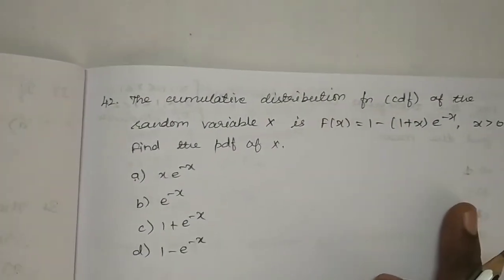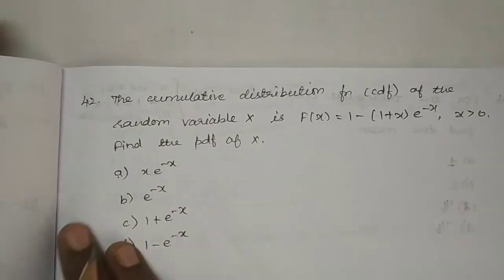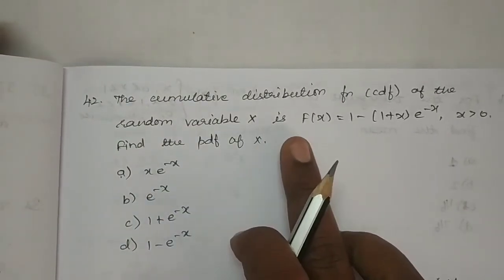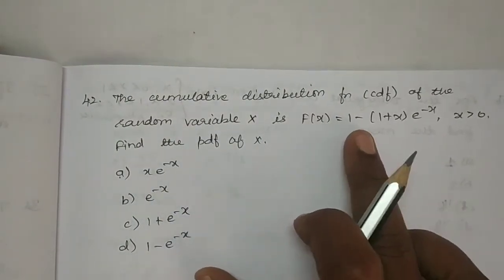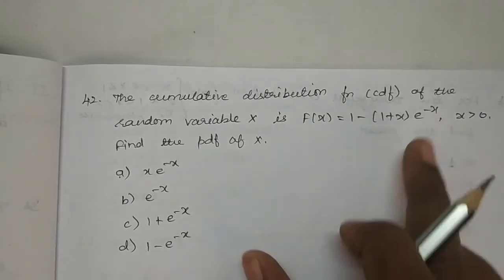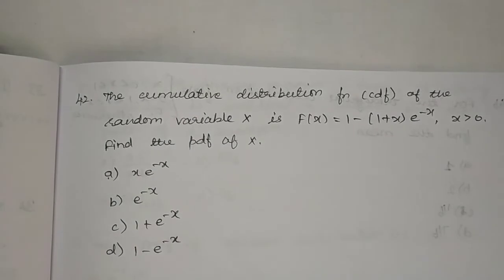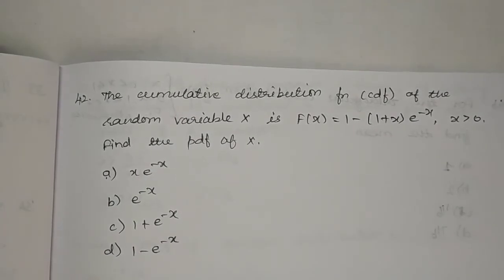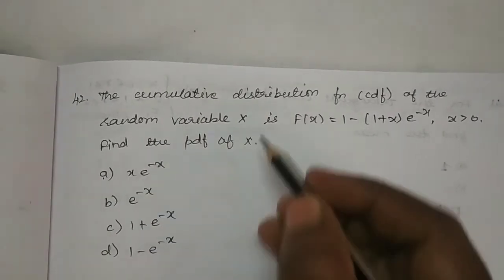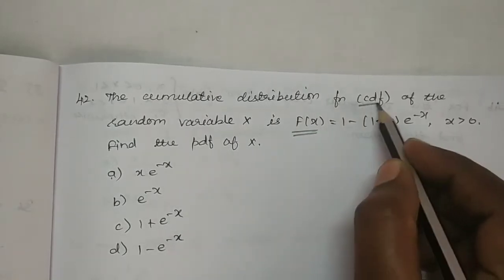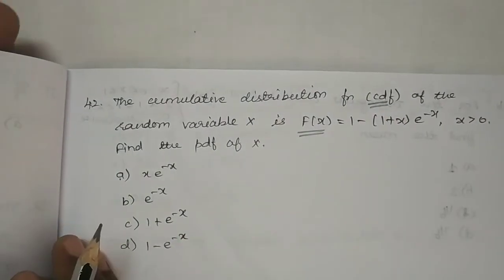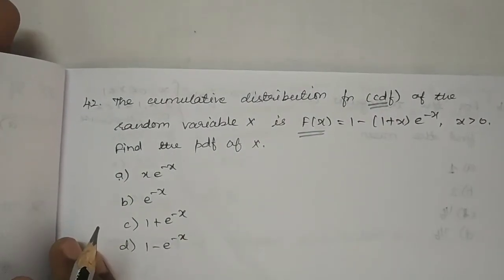The cumulative distribution function CDF of the random variable capital X is F of x equal to 1 minus 1 plus x into e power minus x, x greater than 0. Find the PDF of capital X. So here they had given capital F of x. Capital F of x is nothing but CDF. Now we have to find out the corresponding PDF.